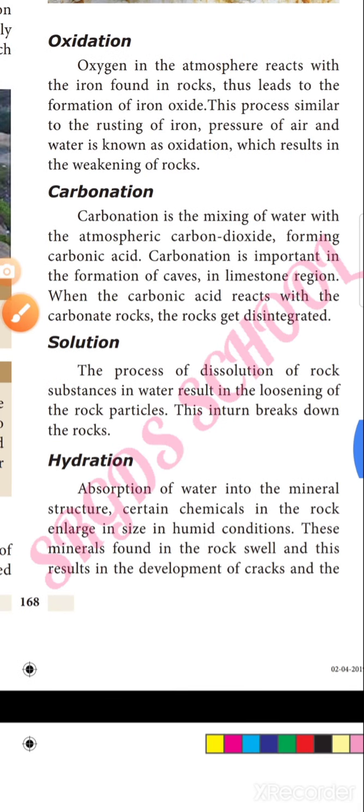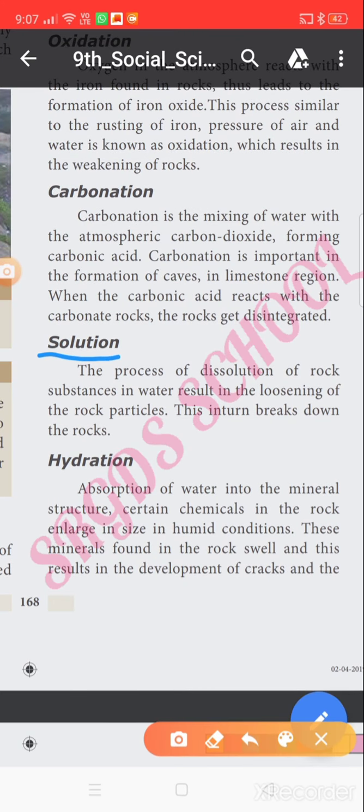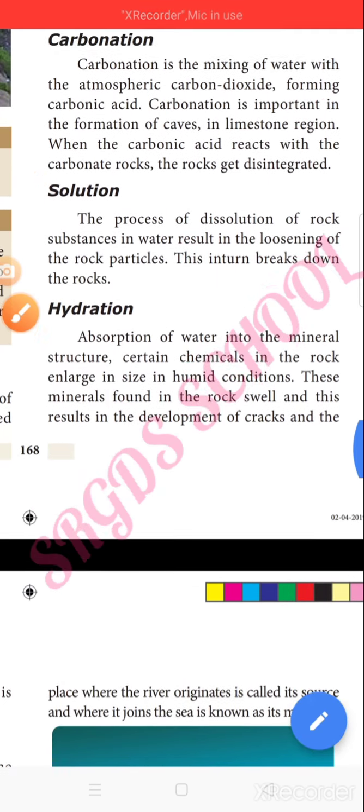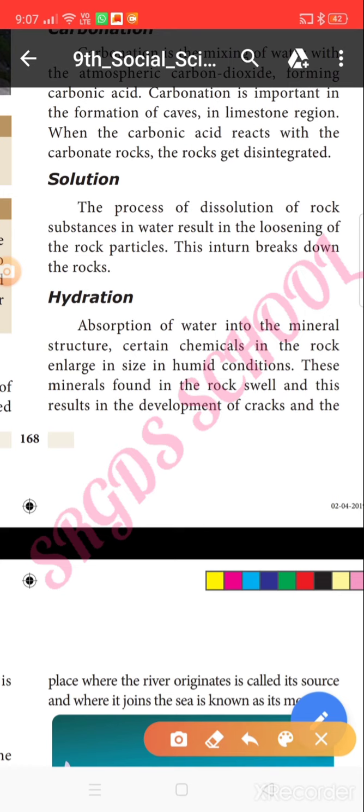Next topic is solution. The process of dissolution of rock substance in water results in the loosening of rocks. So the rocks break down. The rock breaks down due to the reaction of water on the rock. If you pour water on the rocks continuously, the rock loses its characteristic features, and at last it may break down. You can see this type of rocks at waterfalls, dams and areas like that.